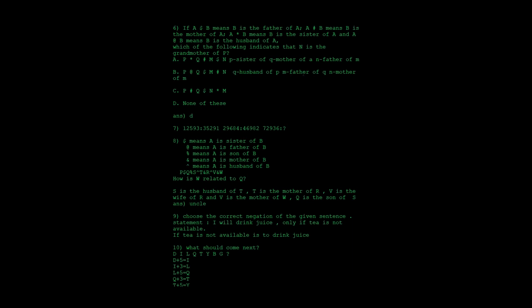Which means P is the wife of Q, and then here you can see the relationship between P and N. After that, M is the father of Q. So Q is having a father, that is M. And then N is the mother of M. So M is having a mother N. They didn't mention what is the relationship between P and N. So there is no relation between P and N. They cannot be the grandmother because no relationship is mentioned between P and N. So option B is also not correct.